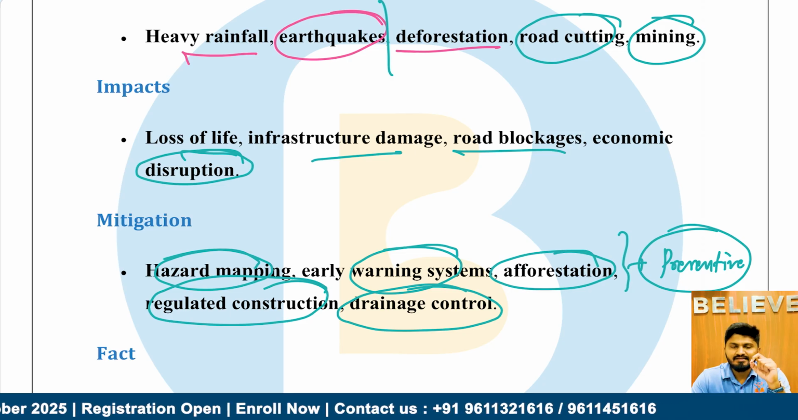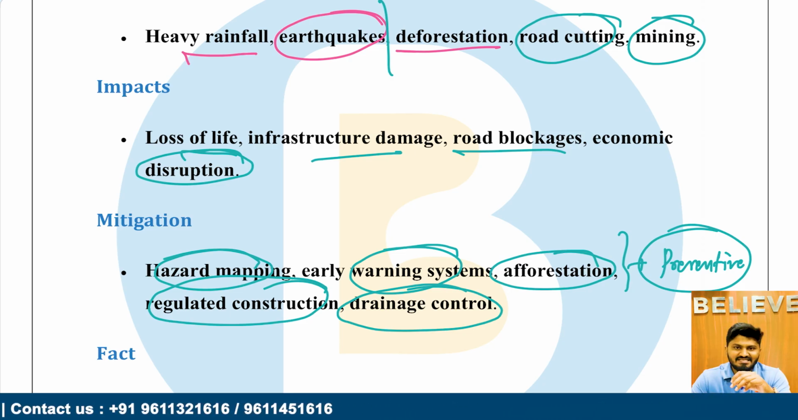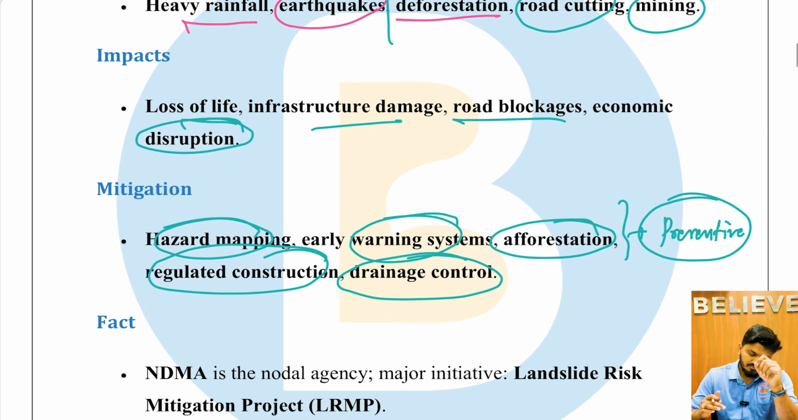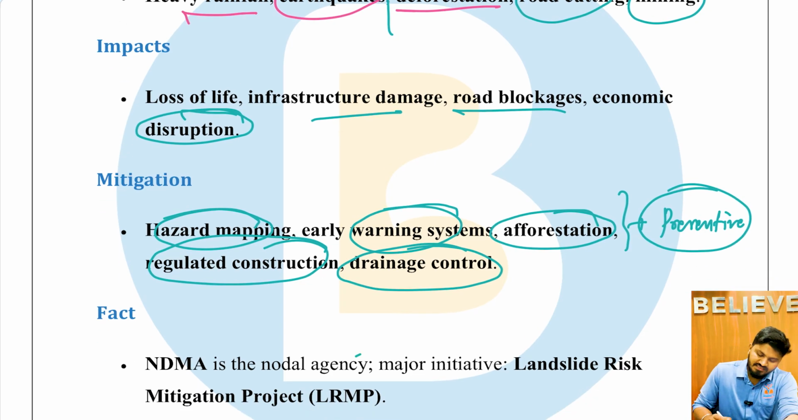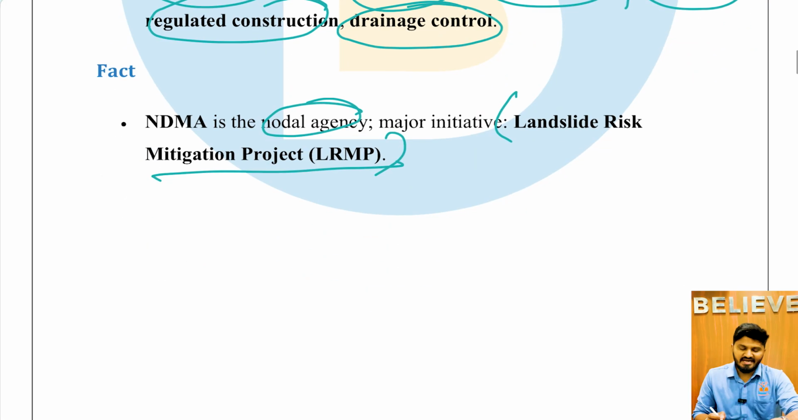Okay, preventive way, that you have to map the regions where there is a probability of high landslide. So in those regions, the construction, the developmental activities, the mining should be as minimal as possible. NDMA is the nodal agency, and the major initiative is the landslide risk mitigation project by the NDMA, which is already on the way. Okay, so this is about landslide.